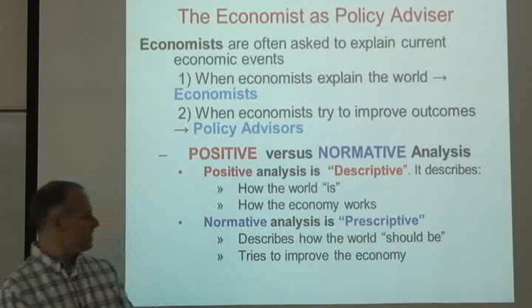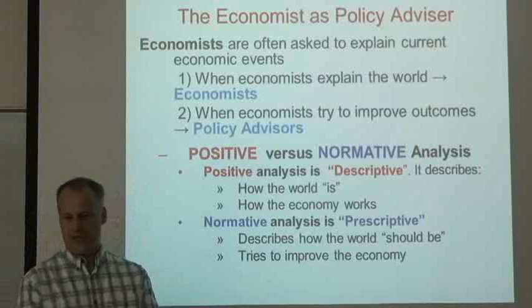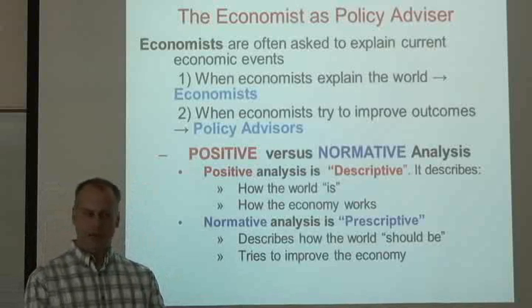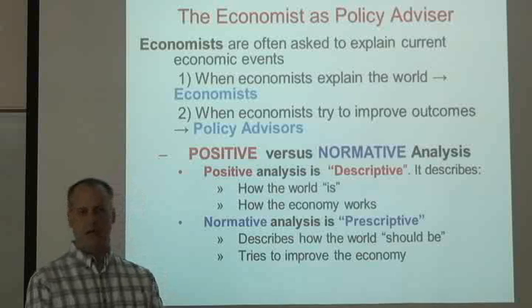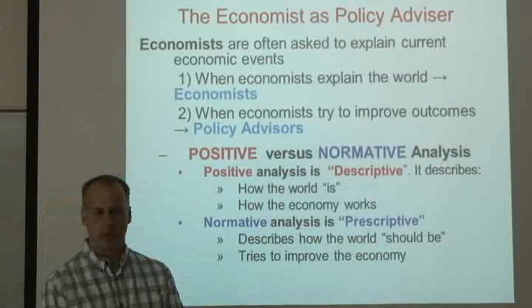For instance, if we examine what would happen if we raised the tax on alcohol, the scientist would say, if we raise the tax on alcohol, we expect that people would drink less alcohol. The normative economist would perhaps say, since alcohol has so many bad outcomes, that raising the tax on alcohol would be a good policy.